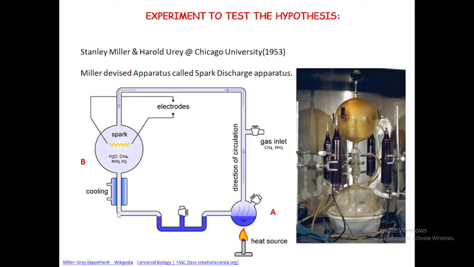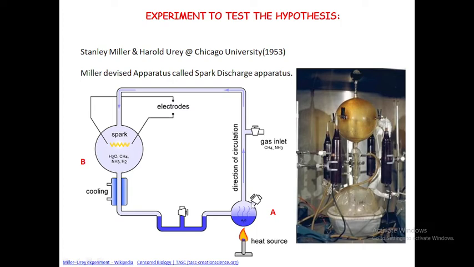This is the condenser, which performs a similar function to that time when the water vapor condensed and rain came down on the earth. Similarly, when the water vapor comes here, it reacts with the gaseous molecules and passes through the condenser. When it passes through the condenser, it gets cooled down, liquefied again, and collected in the main chamber A.